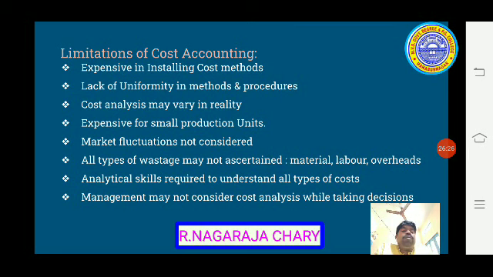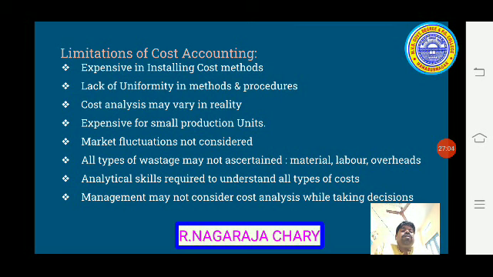Next, cost analysis may vary in reality. We may analyze that this much cost is incurred, this much cost is incurred. But when we come to reality, the cost may vary. That is also one drawback. Expensive for small production units: just now we discussed it is too expensive, because small production units may not be interested to install this type of cost accounting methods.